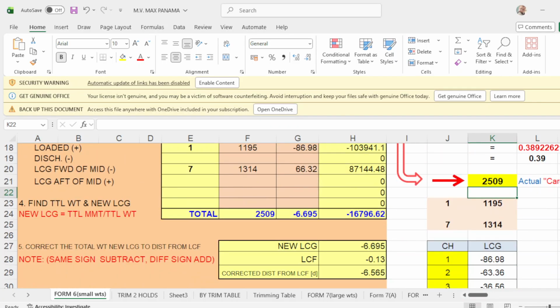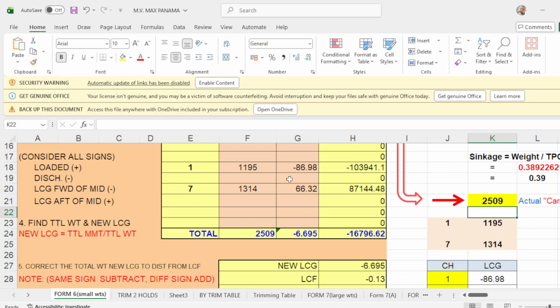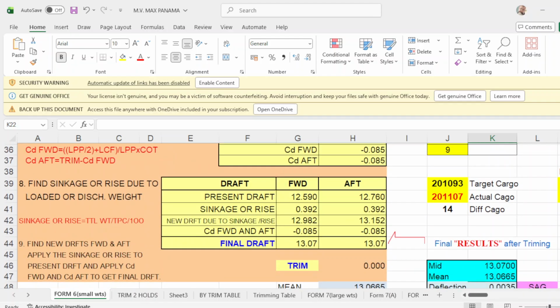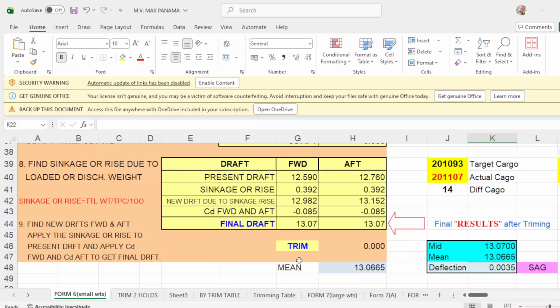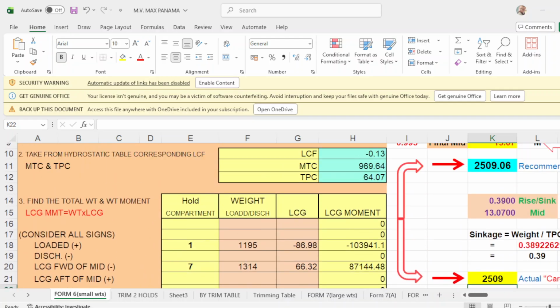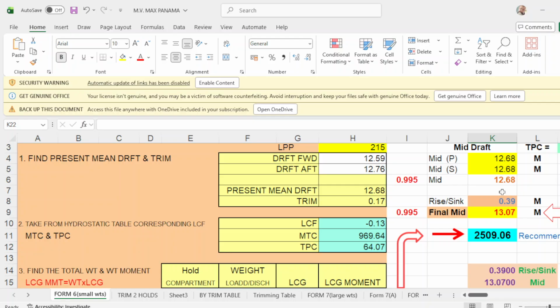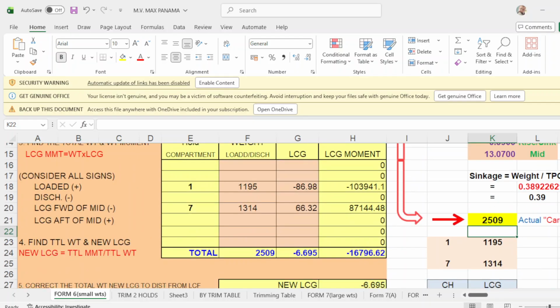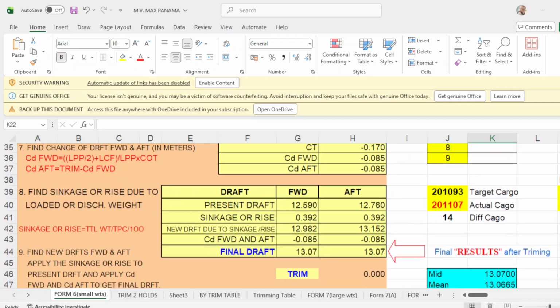Then you have the same here, the same, and your departure drop is 13.07, 13.07. This is our final mean departure. Okay, it should be 13.07. Okay, so you have this one, 13.07.